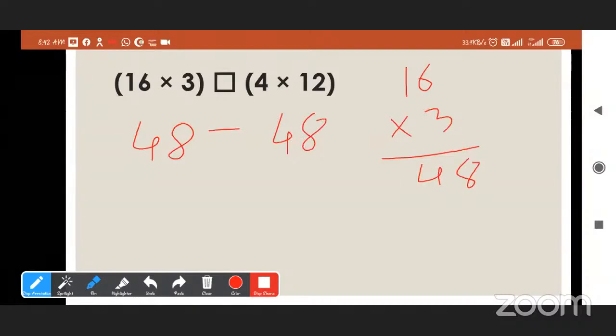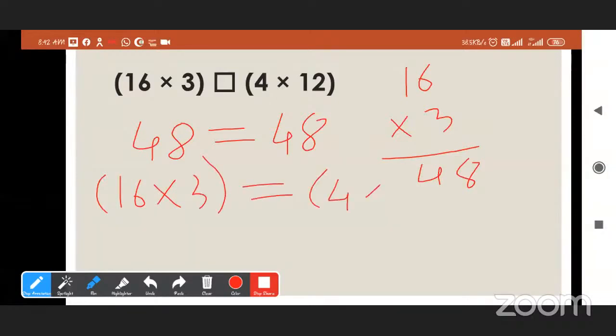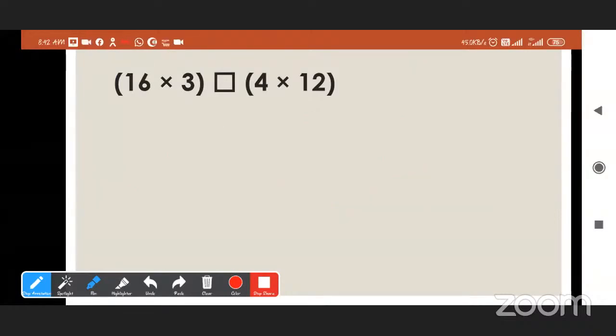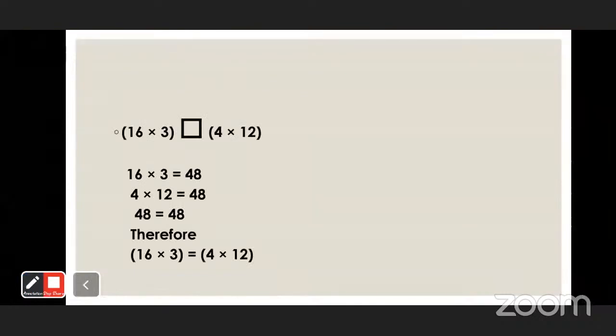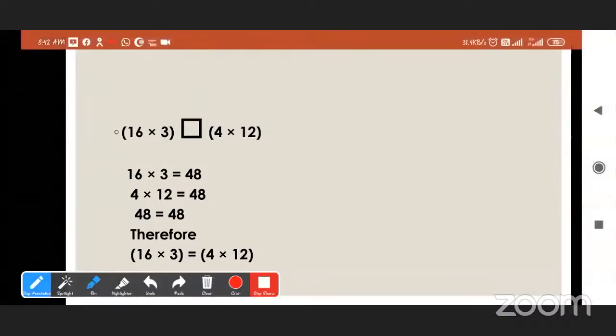Yes, they are equal. So we can write that 16 into 3 is equal to 4 into 12. This is equality. The answer: 16 into 3 and 4 into 12 are both 48, and they are equal. Therefore, 16 into 3 is equal to 4 into 12.